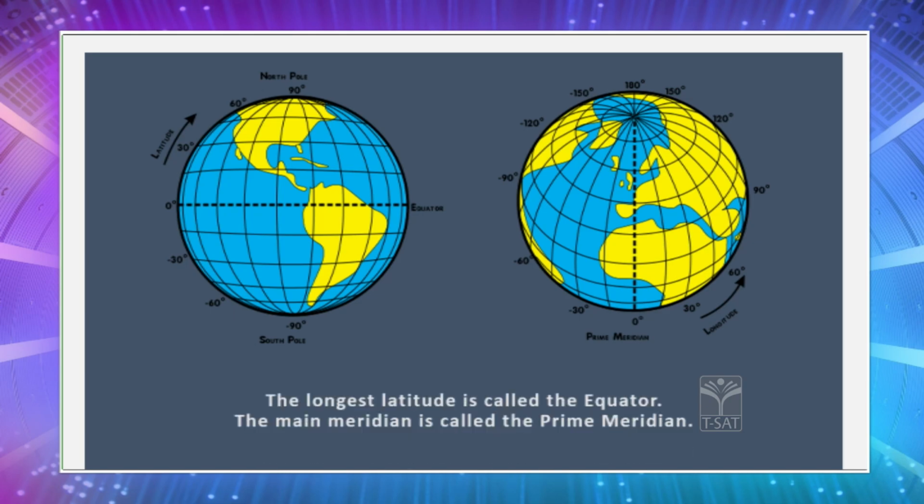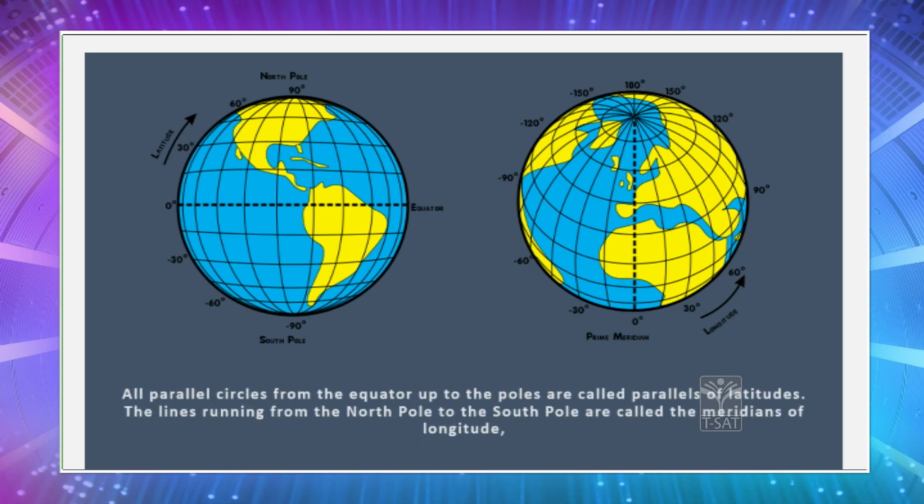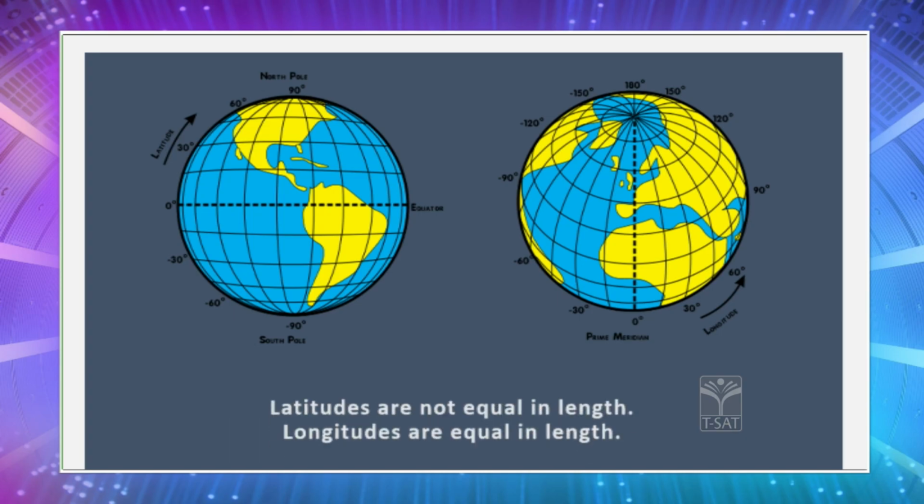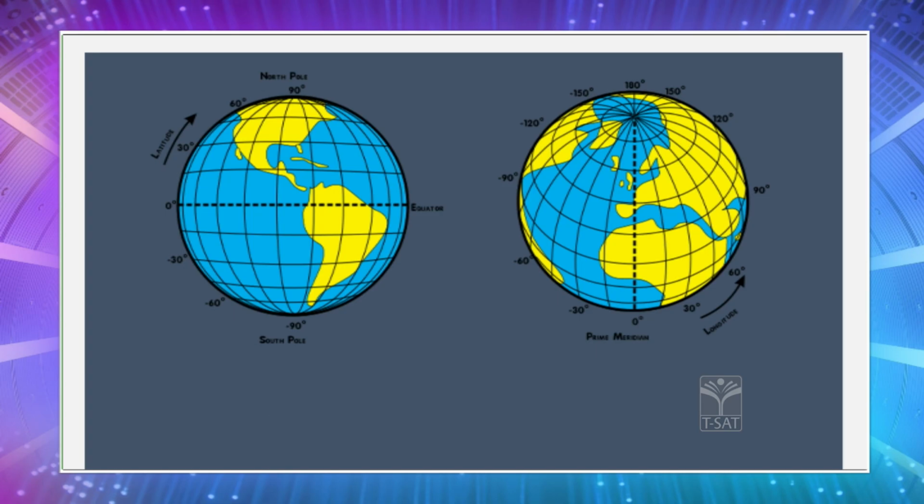The longest latitude is called the equator and the main meridian is called the prime meridian. All the parallel circles of the equator up to the poles are called the parallels of latitudes, and the lines running from the North Pole to South Pole are called the meridians of longitude. Latitudes are measured in degrees. Longitudes are also measured in degrees, but they are further divided into minutes and minutes into seconds. Latitudes are not equal in length, whereas longitudes are equal in length.